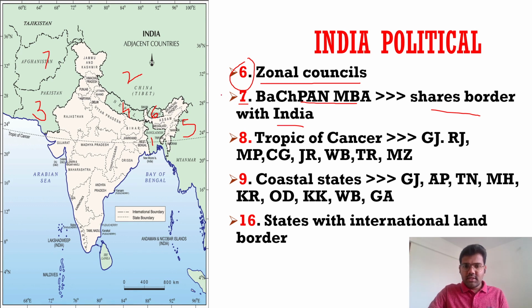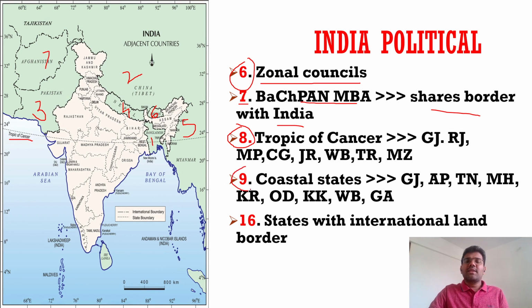Next is number 8. So 8 are the states from which the Tropic of Cancer passes, you can see over here. Tropic of Cancer passes through Gujarat, some portion of Rajasthan, MP, Chhattisgarh, Jharkhand, West Bengal, and here in Northeast India, it passes through Tripura and Mizoram. So 8, you should remember the states.